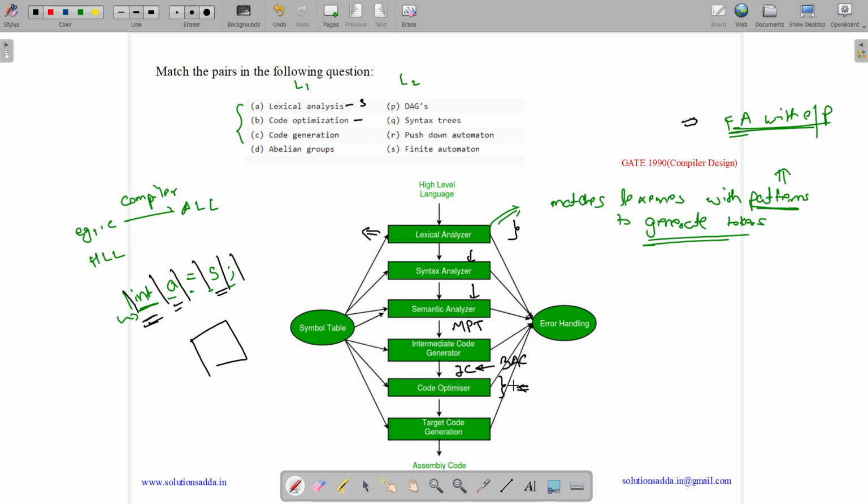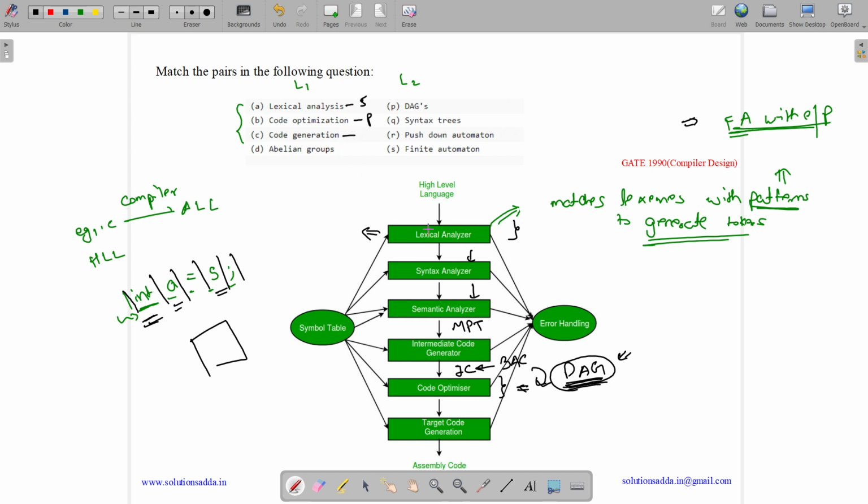And what happens in this code optimizer is that we need to optimize the code for CPU as well as memory. And this can be done using a representation called directed acyclic graph, which is used to optimize the code, and it gives a tree like view to identify the common strings and eliminate them, thus saving up memory and making it faster. Just remember, DAG is used to do the code optimization phase. So DAG is mapped to P.